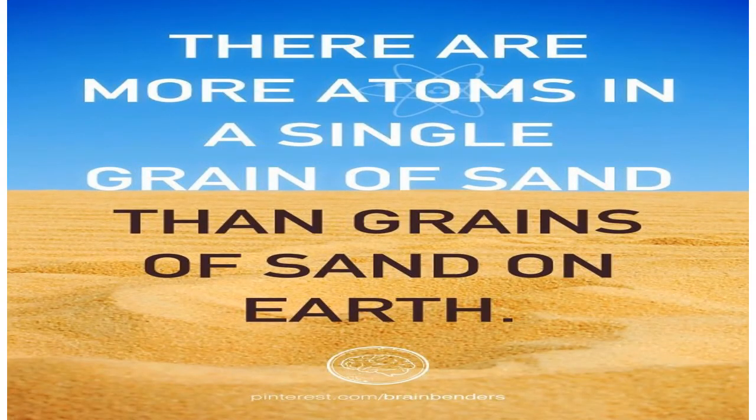There are more atoms in a single grain of sand than grains of sand on earth. So how many grains of sand are there on the earth? You make a number. More than that, atoms are there in a single grain of sand. I told you just now, a small chalk-piece dot on the blackboard contains many particles. In the same way, a grain of sand is also made up of many atoms, and their number is far more than all sand particles put together on the earth.